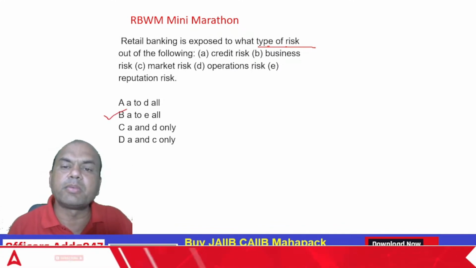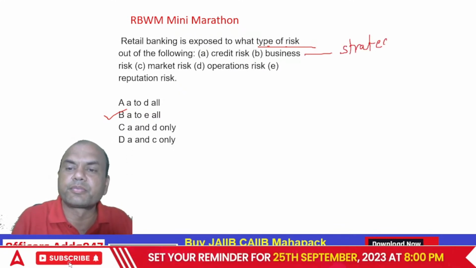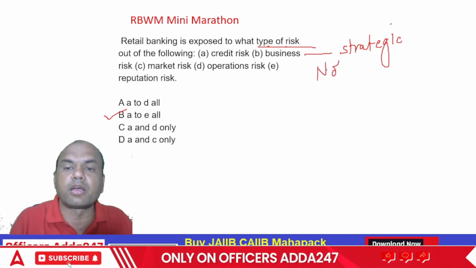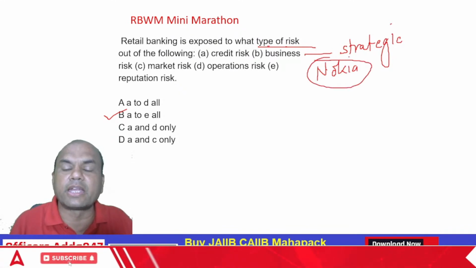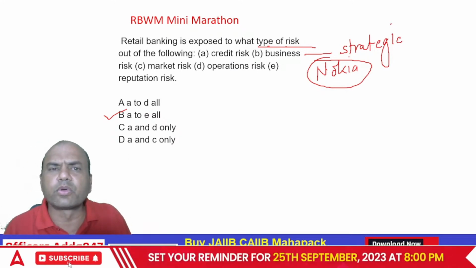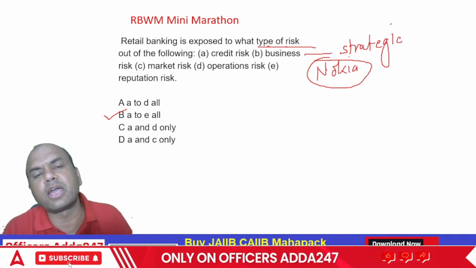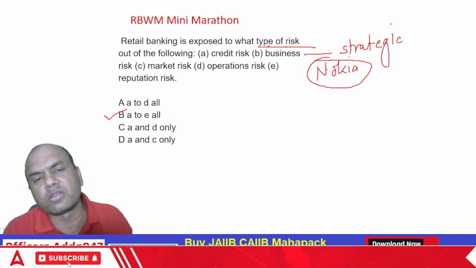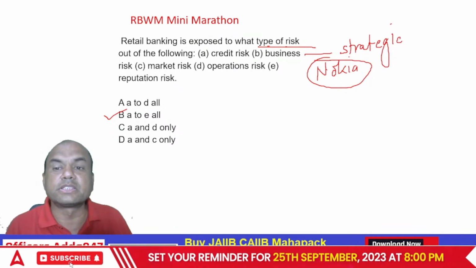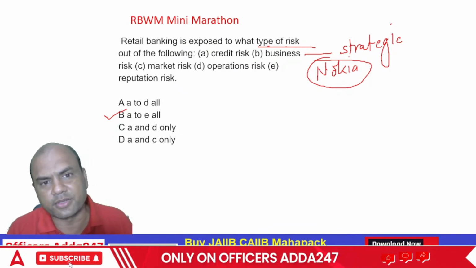Okay. What do you mean by business risk? Business risk means strategic risk. Not seeing the future. Nokia company. What happened to Nokia? Everyone amongst us had that Nokia phone some 10-15 years back, 2006 to 8. Everywhere there was Nokia only. Everyone used to think there is no other company other than Nokia, and Nokia can't die at all. But within 5 years, Nokia gone. 2012 came, Nokia was nowhere. So this is strategic risk. You don't see the future. Android coming, nobody saw it. I mean, Nokia didn't see it, others saw it. Okay?